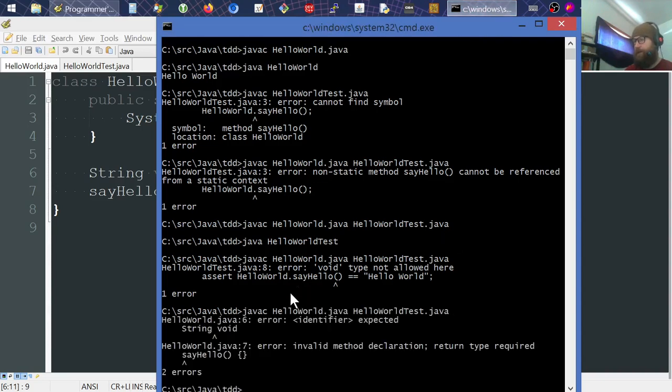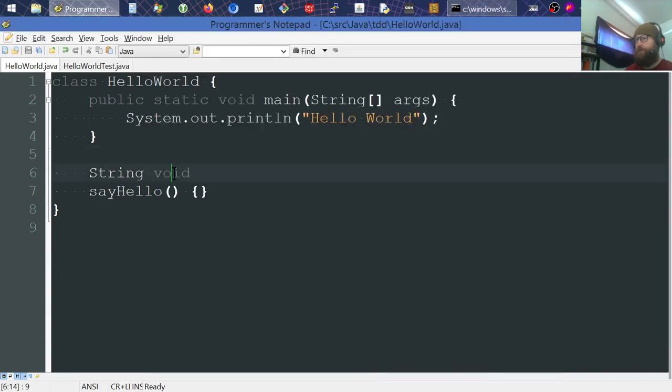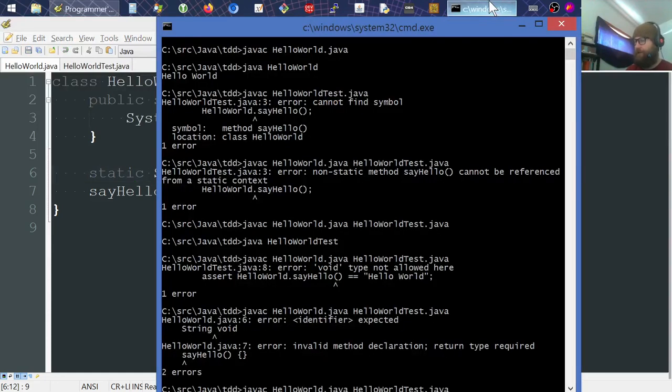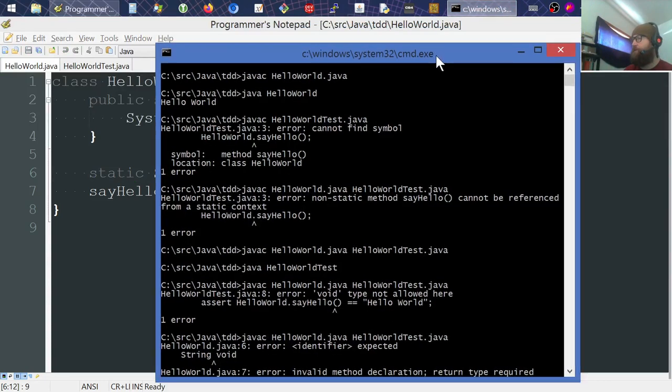Okay, error, string void. Did I leave void in there? Oops. Meant to leave static in there. Okay. And as you can see, we're knocking out these errors one by one. As soon as we make a little change, we know it's right there. Let me see if I can keep this in view.